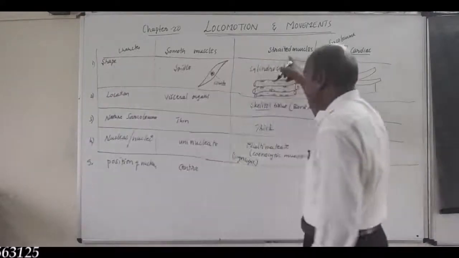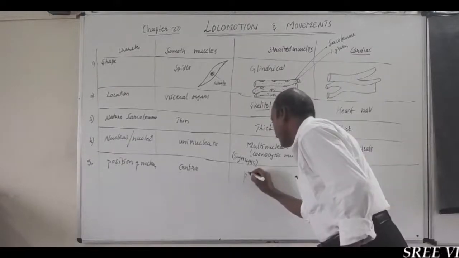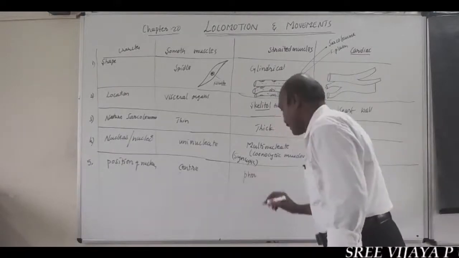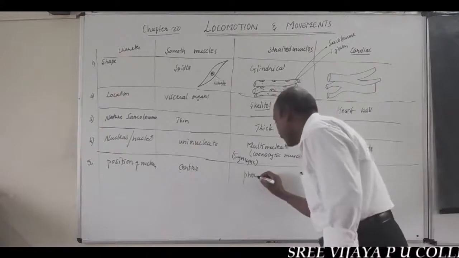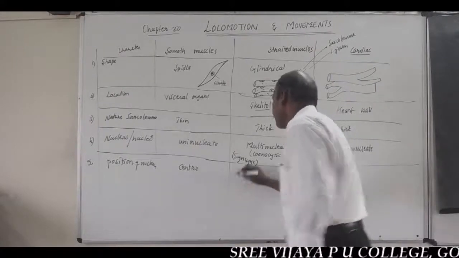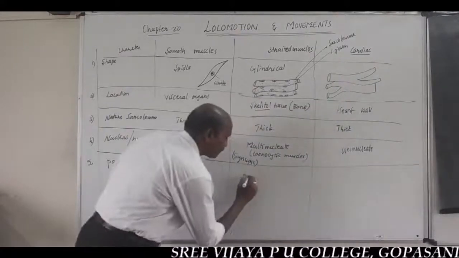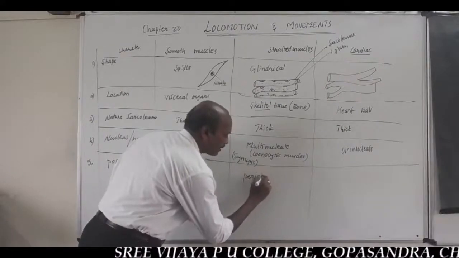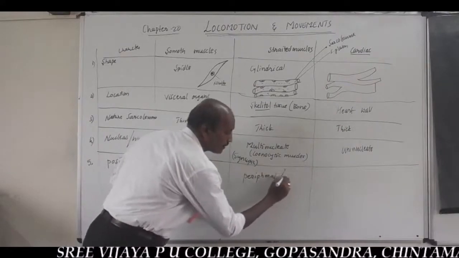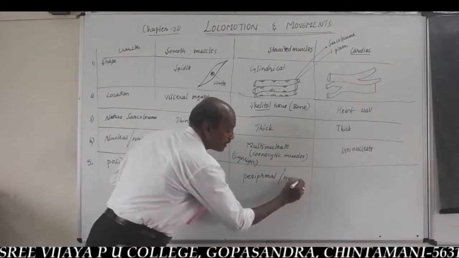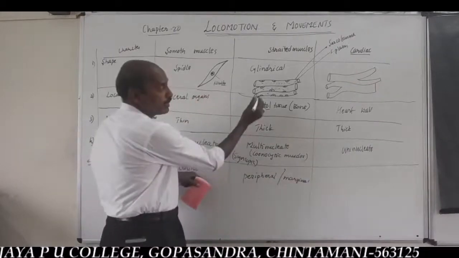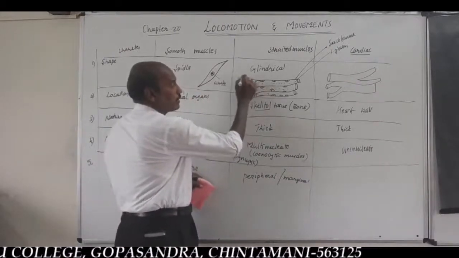Whereas in striated muscles, many nuclei are present in the peripheral, nothing but marginal position. Listen here, these are the nuclei.